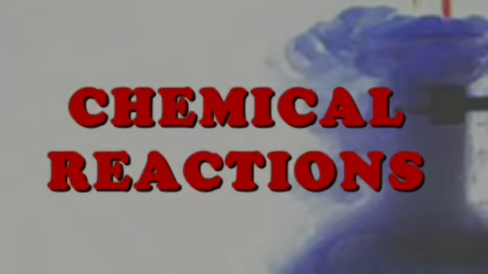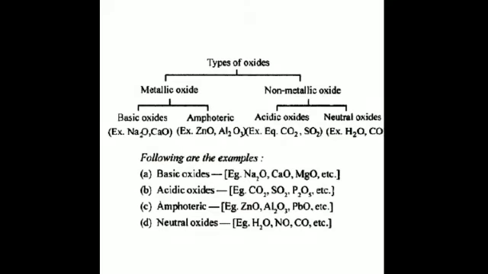In my last lecture, I had taken up the classification of oxides, in which I told you about the acidic oxides. I've told you that the oxides of elements can be classified as acidic, basic, amphoteric and neutral oxides. Metallic oxides generally are of two types, the basic oxides and amphoteric oxides, and non-metallic ones include the acidic oxides and neutral oxides.